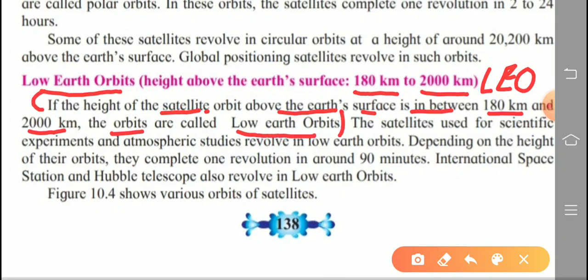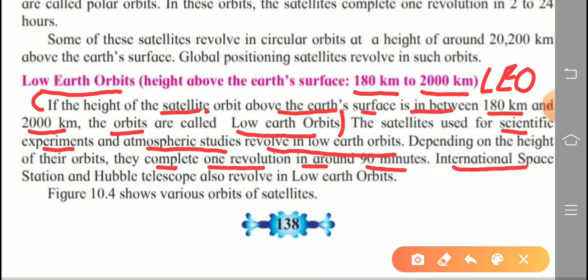The satellites used for scientific experiments and atmospheric studies revolve in low Earth orbit. Depending on the height of their orbits, they complete one revolution in around 90 minutes.